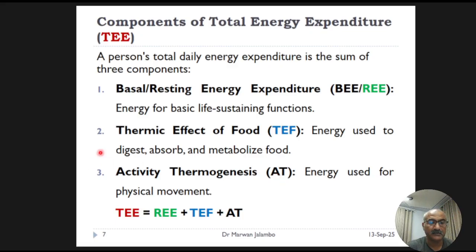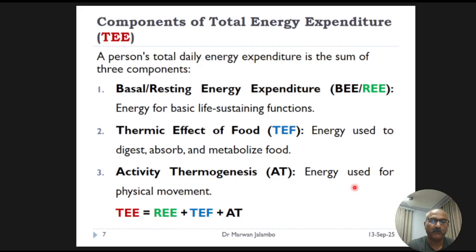The second is the thermic effect of food. This is the energy your body uses to digest, absorb, and metabolize the food you eat. And the third is activity thermogenesis, which is the energy you expend during any and all physical movement.